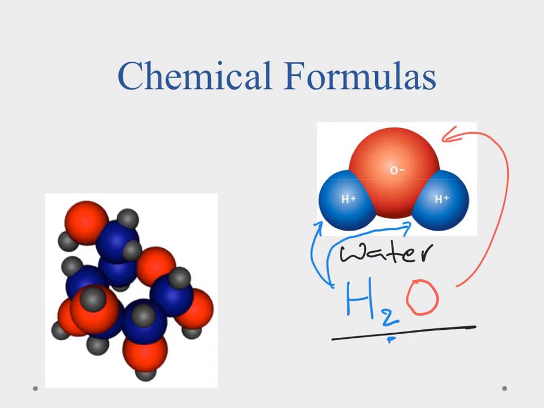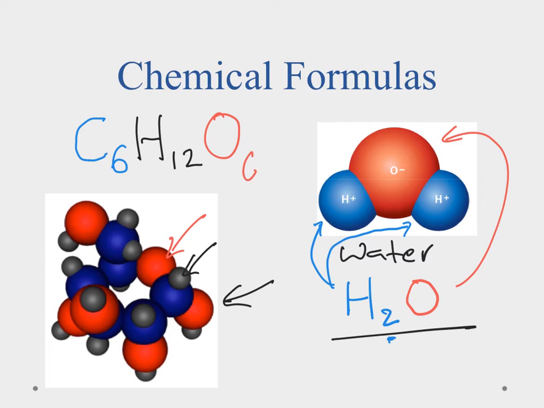Now if we look at the other molecule, this one over here, we see that it's a little bit larger and there's a couple more things attached to it. If we notice, there's some big blue molecules. If we were to count them, that's going to be carbon, and there's going to be 6 of them. Then if we look around, we'll notice these little black orbs here, that's what our hydrogen is going to be this time, and it's going to be 12 of them. And then finally we have our oxygens here, and there's going to be 6 of them. So this molecule right here has a formula of C6H12O6, and that tells me it's a sugar, and in fact this one here is glucose, and we'll be talking an awful lot about that one as our year progresses.